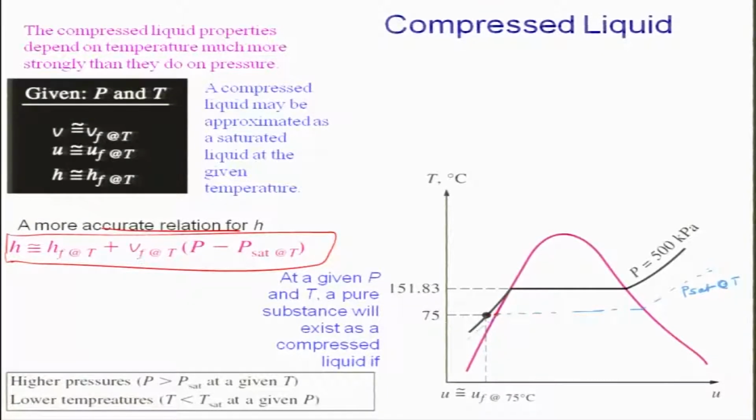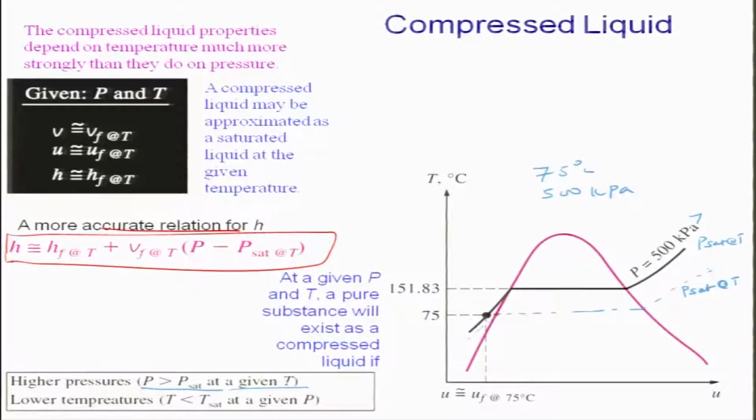Basically the system is at 75 degrees Celsius and 500 kilopascal. If you look at it, the pressure P here is greater than P sat at T. So, that is the condition: P should be greater than P sat at a given temperature.